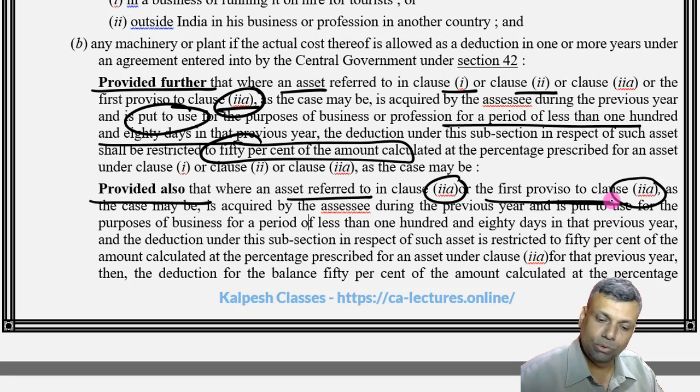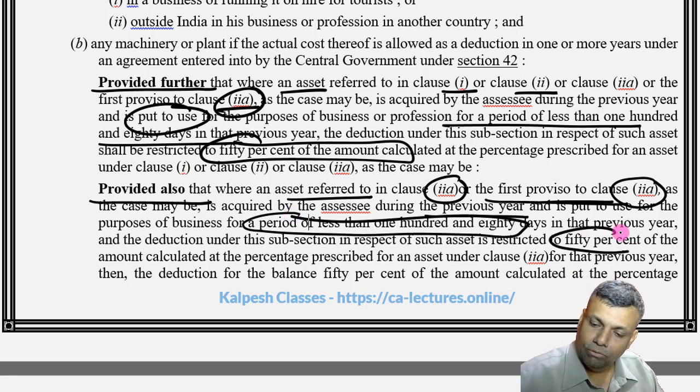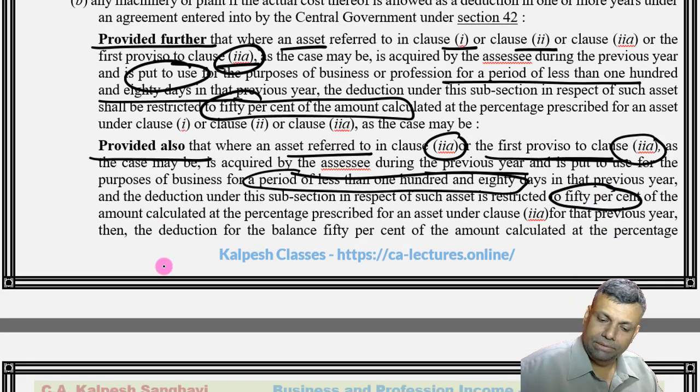So it is again the same situation: acquired by the assessee during the previous year and put to use for a period of less than 180 number of days. So in the previous year you acquired it, put it to use for less than 180 days, and therefore you are entitled to a deduction of 50%. Is that clear?